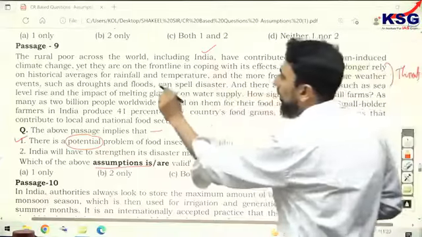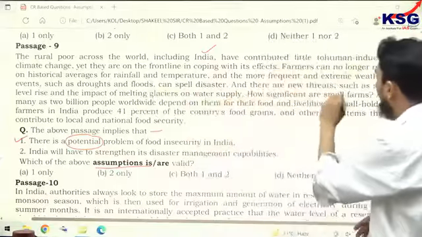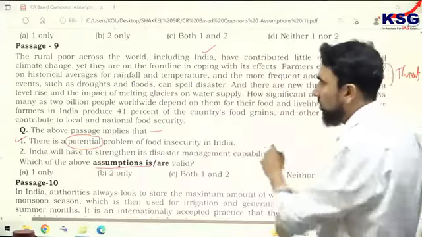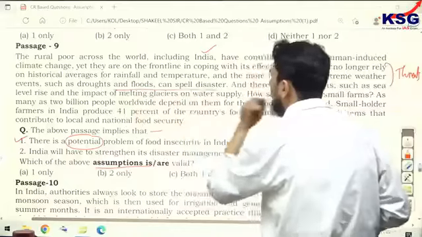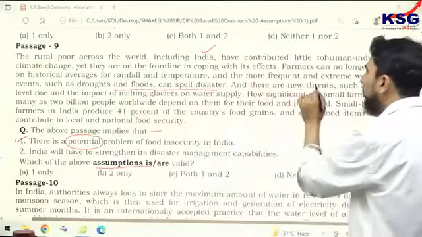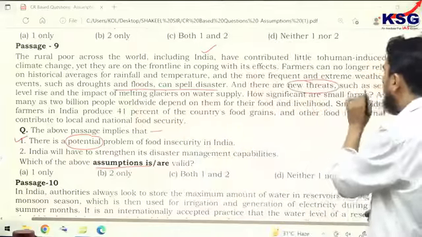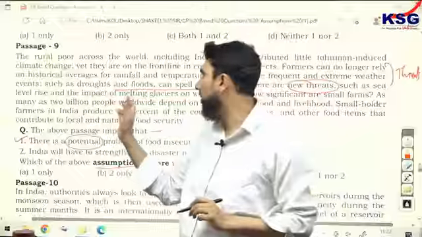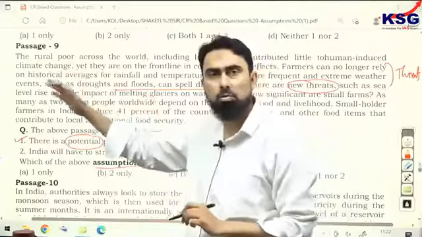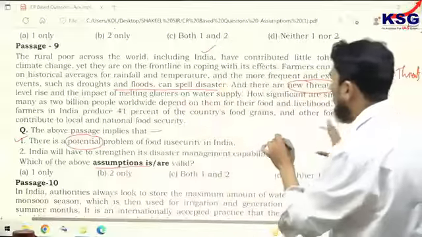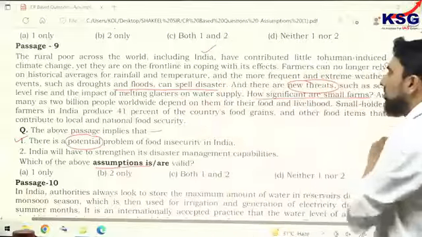Right, average rainfall is low, and the more frequent and extreme weather conditions they are facing, such as droughts and floods, can spell disaster. Right? So, and then there are new threats. The author also mentioned new threats such as sea level rise and the impact of melting glaciers. When these farmers are facing these problems, the author mentioned how significant small farms are.